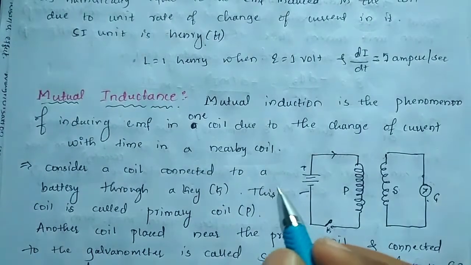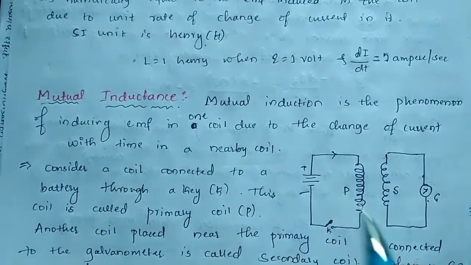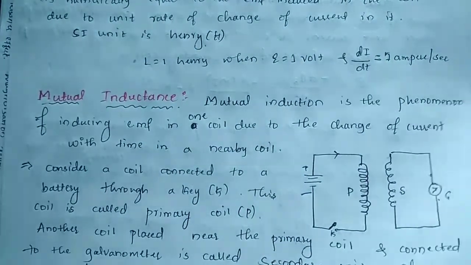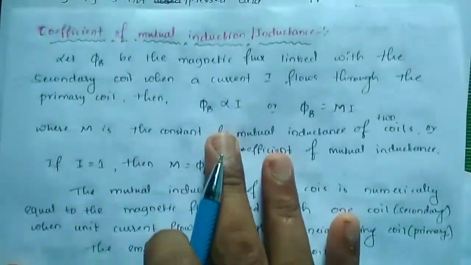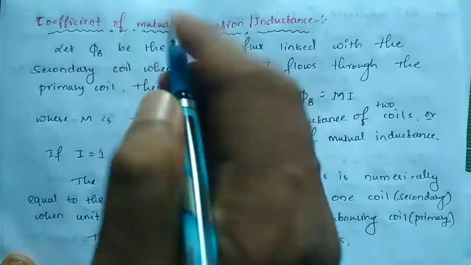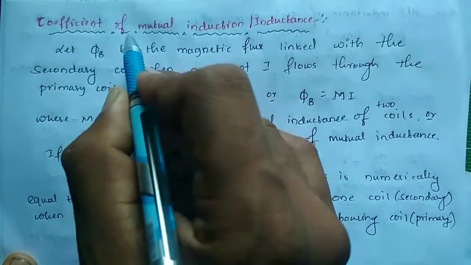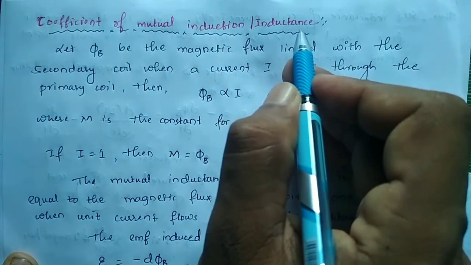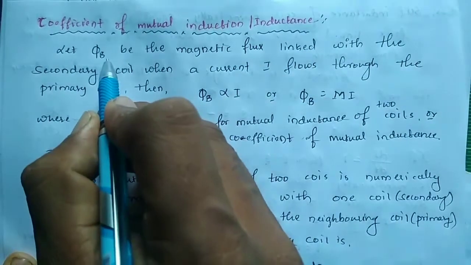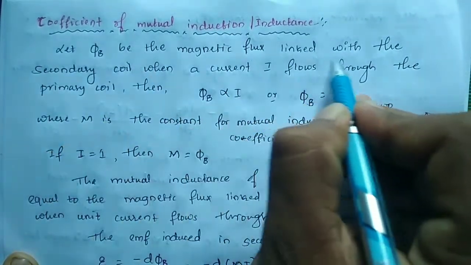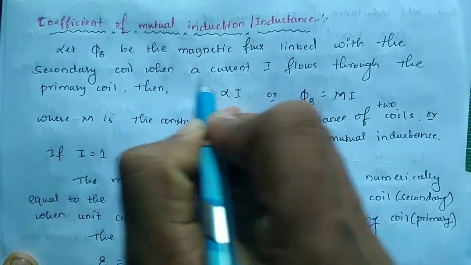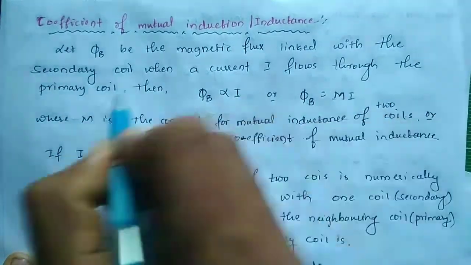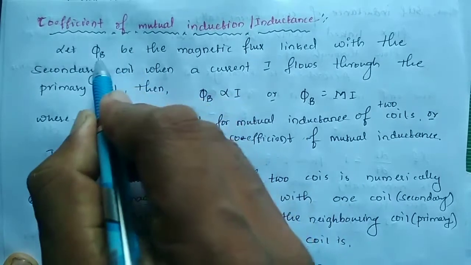Now we have to discuss the coefficient of mutual inductance. What is the coefficient of mutual inductance? Let phi be the magnetic flux linked with the secondary coil when a current I flows through the primary coil.